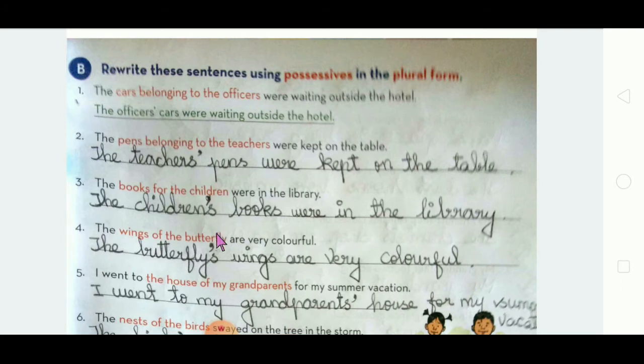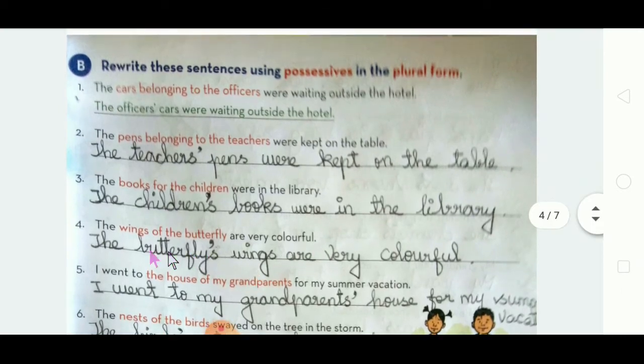Got it? See, come for the fourth one. The wings of the butterfly. Okay, the wings of the butterfly are very colorful. So, S is not there. That's why the butterfly's wings are very colorful. Apostrophe S will come for the butterfly.